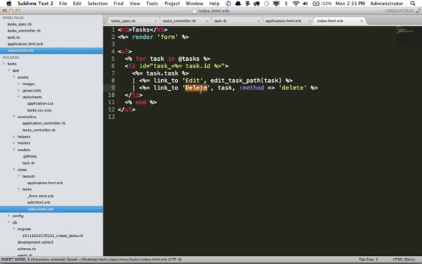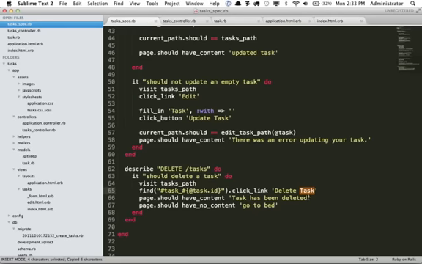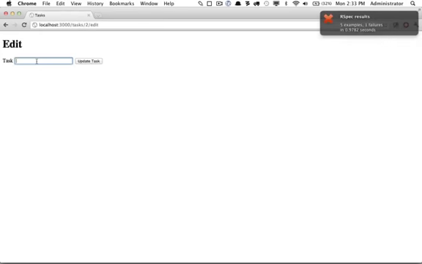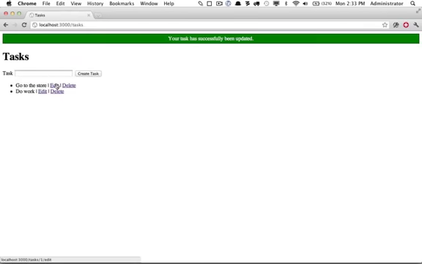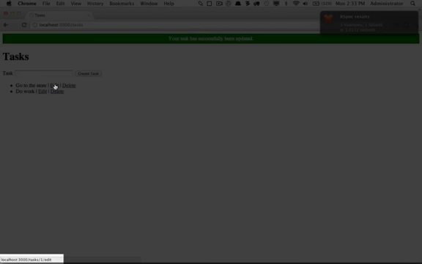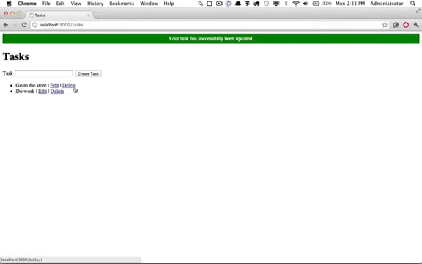Also, while I'm thinking of it, let's go back to our spec and make sure we remove delete task to just say delete. If you'd like to see this in the browser, if it helps, let's add this one, do work. Now we see we have these options for edit and delete. If you look at the bottom left-hand corner, you can see edit links to the edit post path. And delete looks like it's linking to the show path, but because we specified that the method is delete, Rails will understand that it needs to trigger the destroy action.